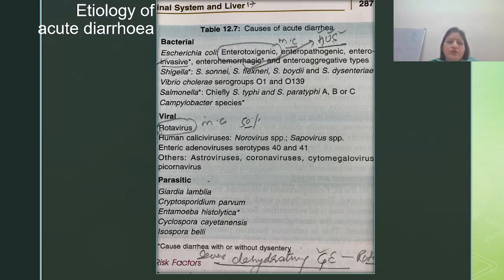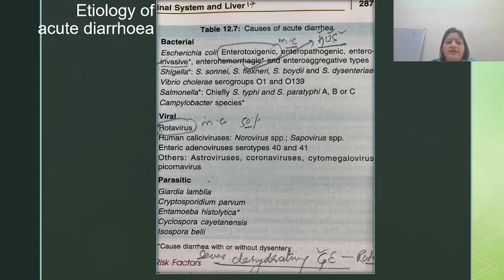Third important, Vibrio cholerae, where you get rice water stool diarrhea, a lot of dehydration, sudden collapse. Vibrio cholerae, cholera. Salmonella: in Salmonella also you can have bacterial diarrhea, S. typhi and S. paratyphi A, B, C. Another is Campylobacter species. The bacterial segment I think is clear.